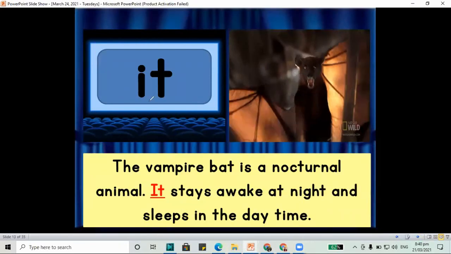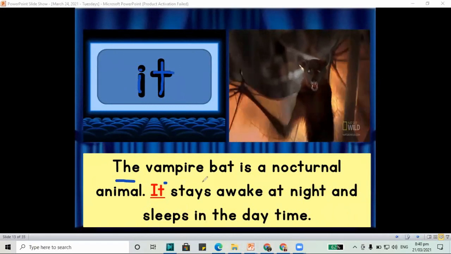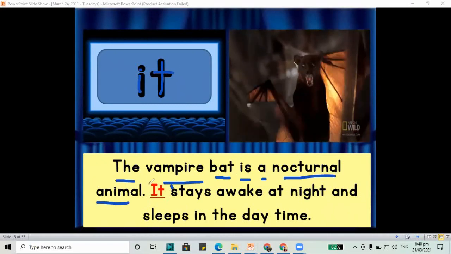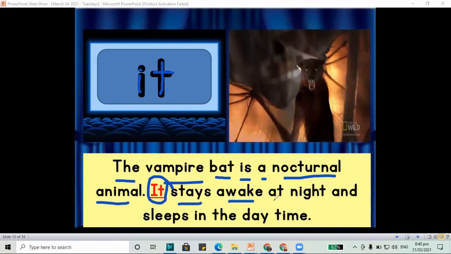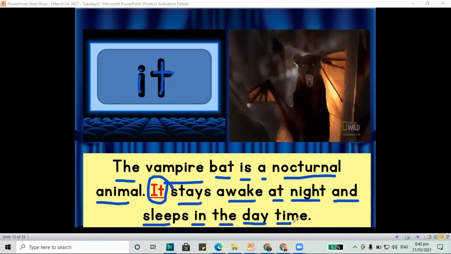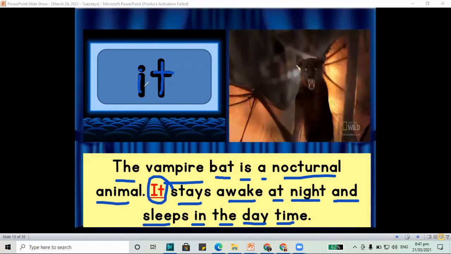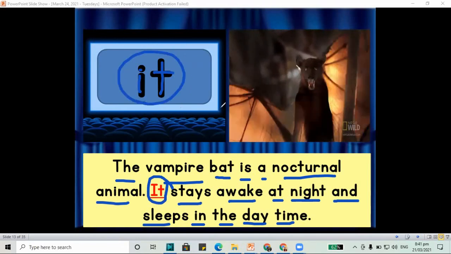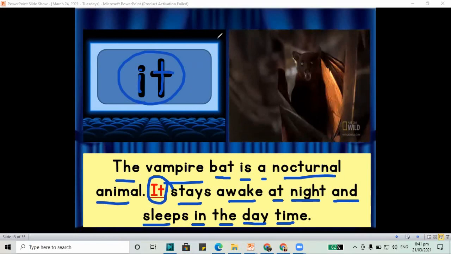Next one is the word it. I and the letter T make it. The vampire bat is a nocturnal animal. It stays awake at night and sleeps in the daytime. We have the word it. I and T make the word it. And remember, the word it is only used for animals and also things. It.